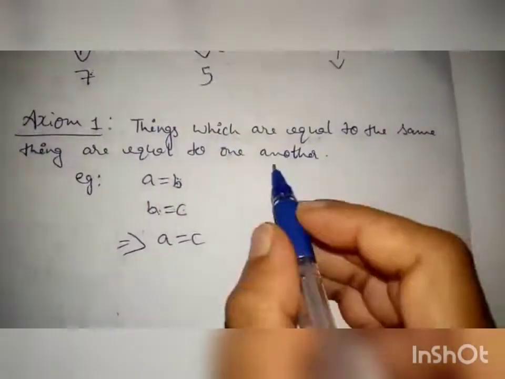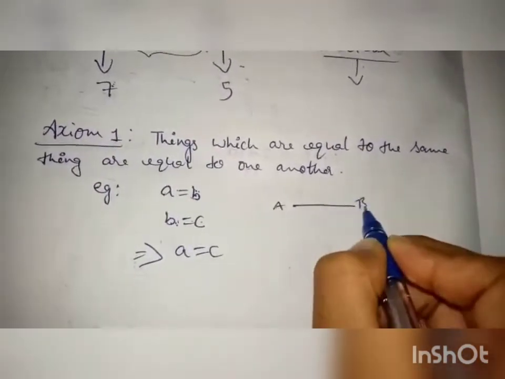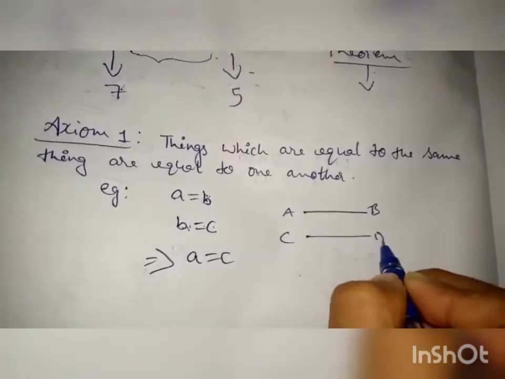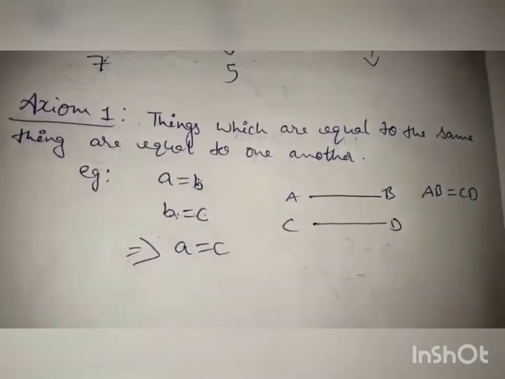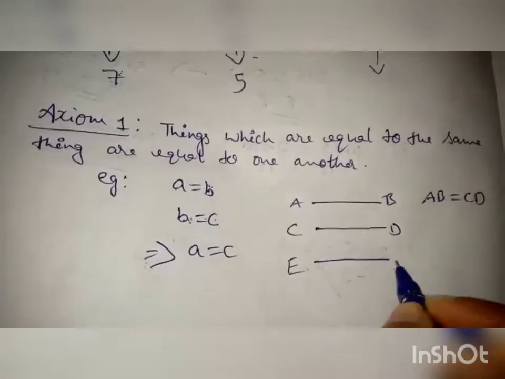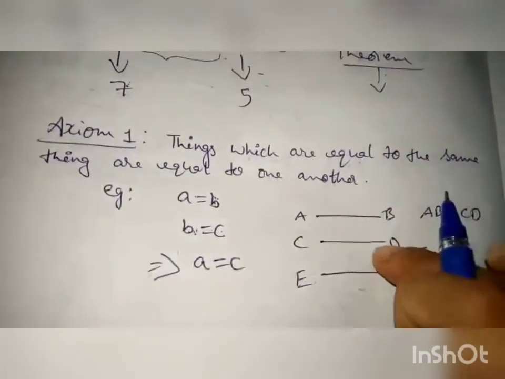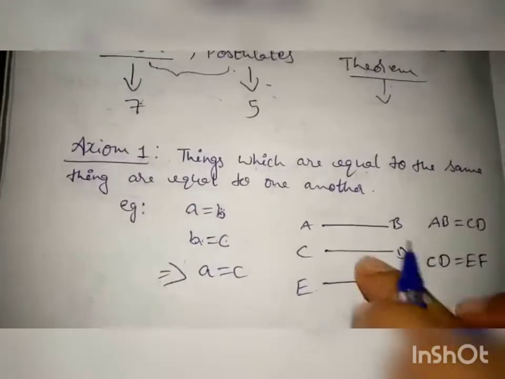Or for example, if we take one line segment AB, we draw one more line CD which is equal, so AB equals CD, and we take one more line EF, and CD equals EF.